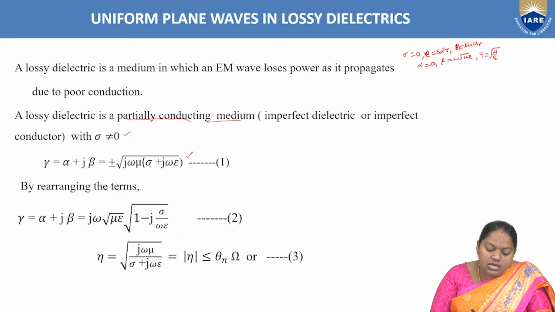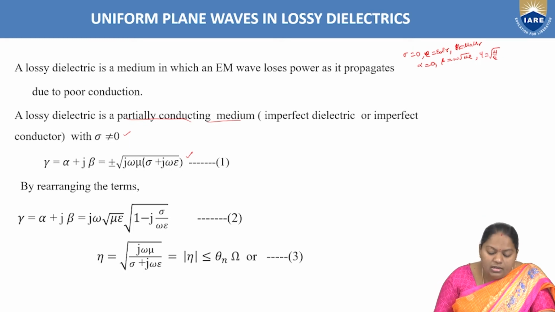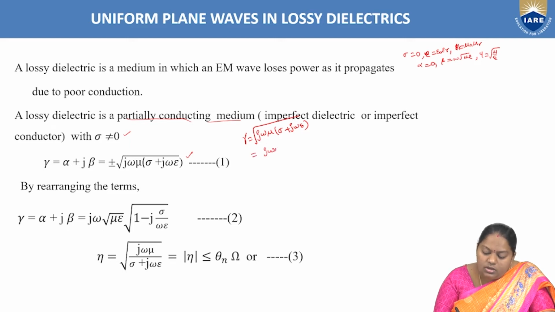As sigma is not exactly equal to 0, by rearranging the terms we get the alpha and beta equations separately. Taking j omega mu and j omega epsilon as common, we get 1 plus sigma by j omega epsilon under root.